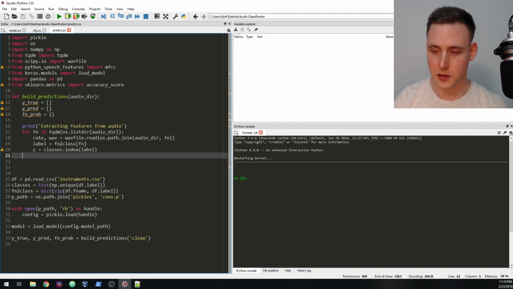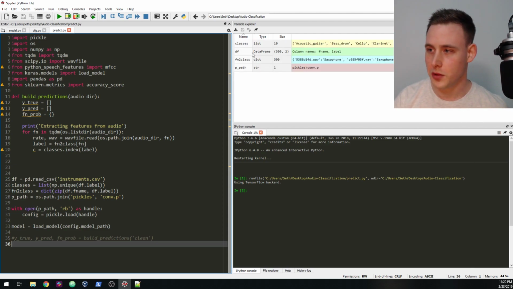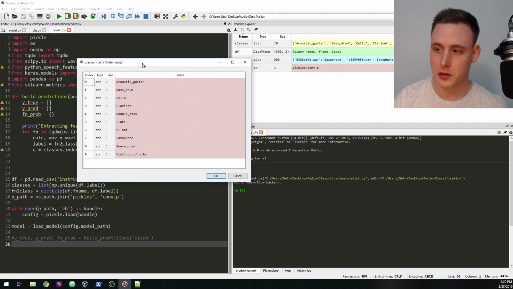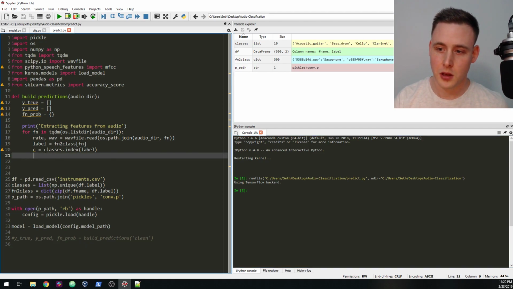Let me see if I can run this really quickly and explain it a little better. It takes a while to import the model, but classes is just a list with index 0 to 9 of all of our individual classes, right? So when I say I want the index of that label, we're just pulling out the class that matches.